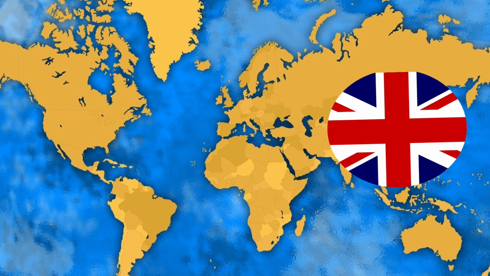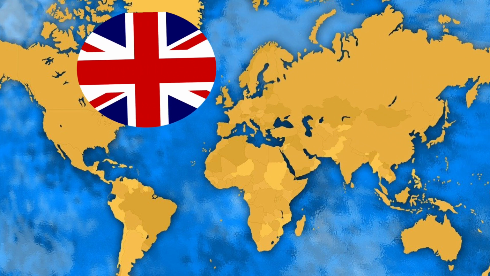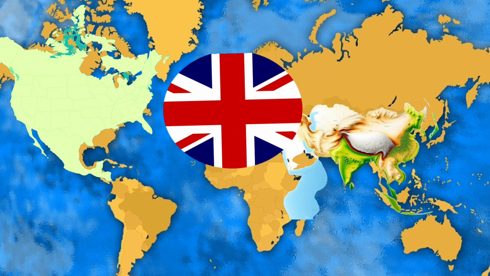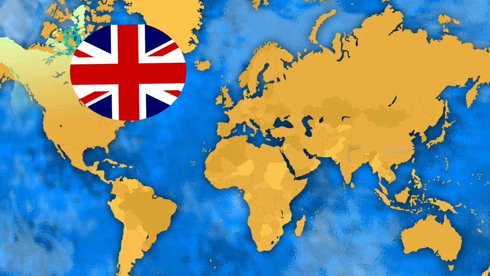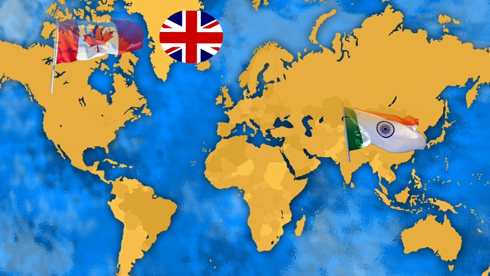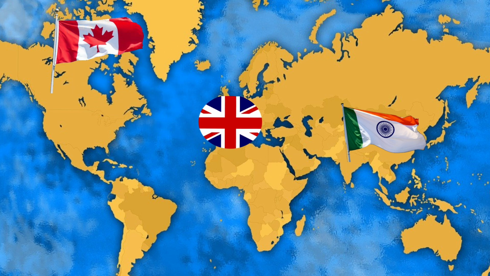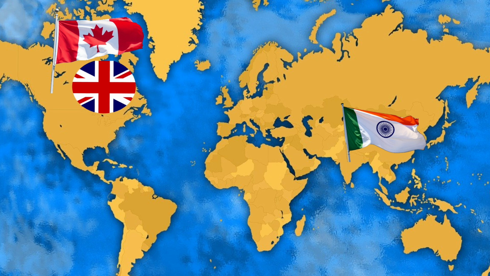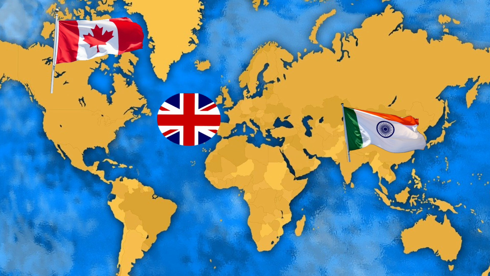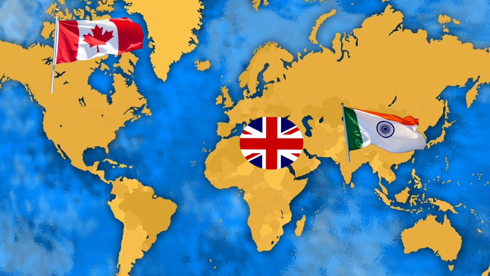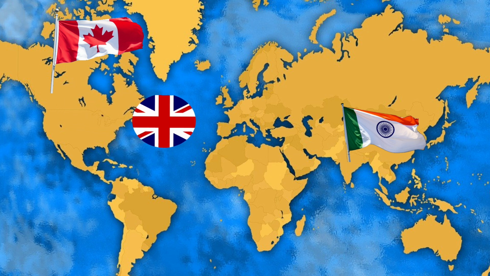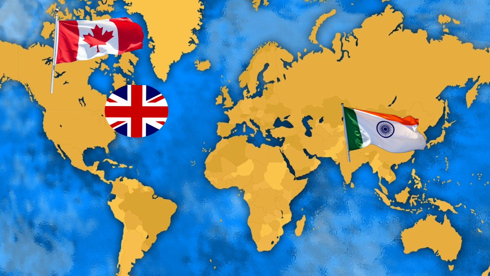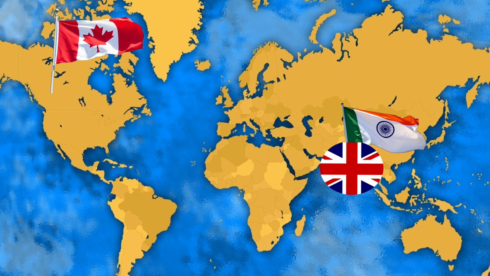With the ending of the Seven Years' War between France and Britain, the British got supreme authority in both continents, that is Asia and America. As India and Canada were part of the British colonies, the impact of British policies directly affected one another's colonies. On one side, the Canadians were exploited and oppressed by British policies, and on the other side, Indians were facing the same challenges. The British used to transport workers and farmers from one colony to another because they were cheaper and more cost effective than British labor workers.